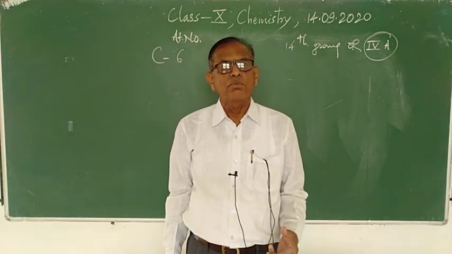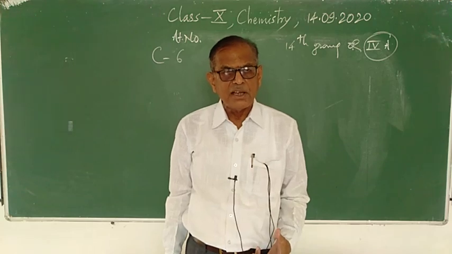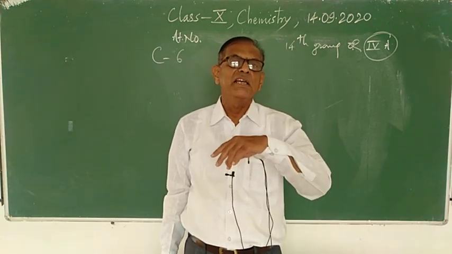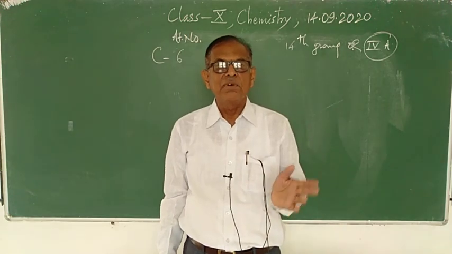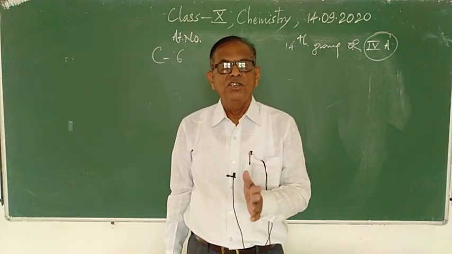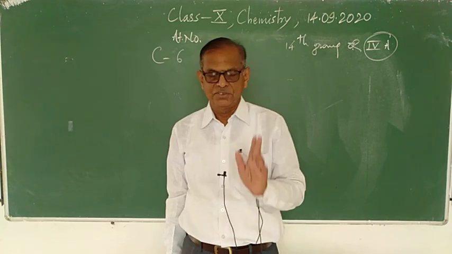Why? Because the protons are positively charged and present in the nucleus of the atom, and electrons are negatively charged and revolve around the nucleus in different energy shells or orbits, isn't it?